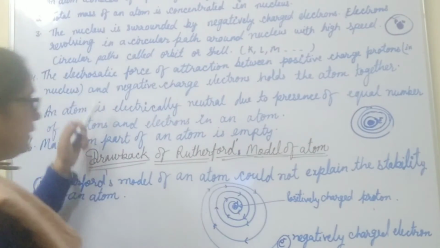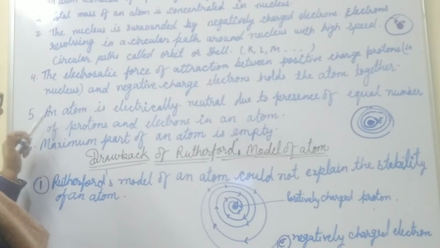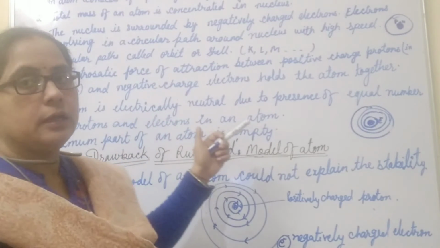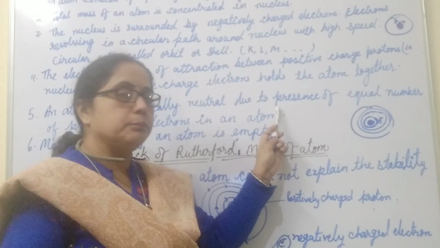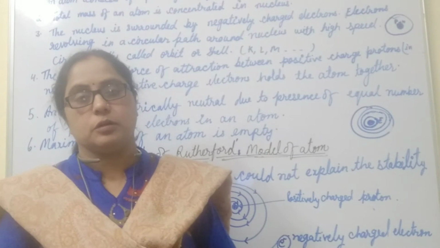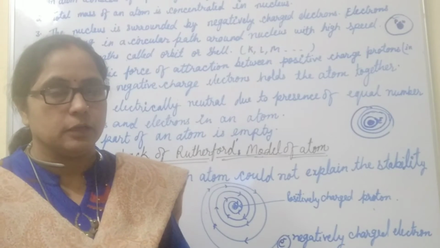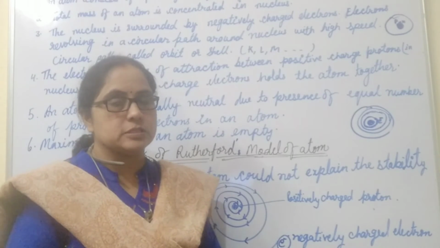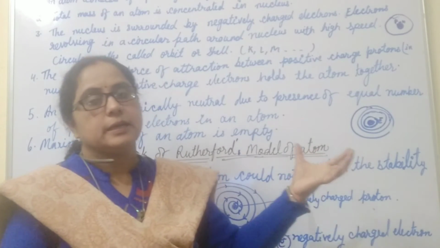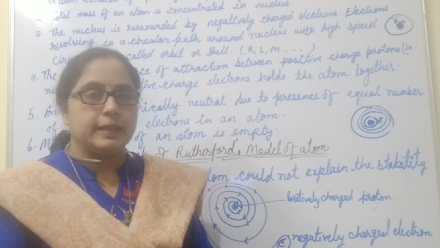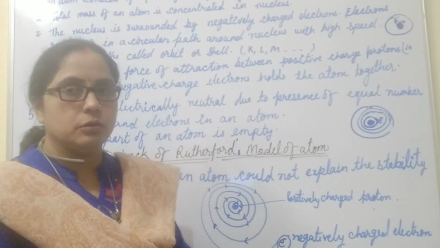Next point, in the Rutherford model, an atom is electrically neutral. This is because the number of protons and electrons in an atom are equal, so protons carry positive and electrons carry negative charge, they cancel their charge and an atom is electrically neutral.